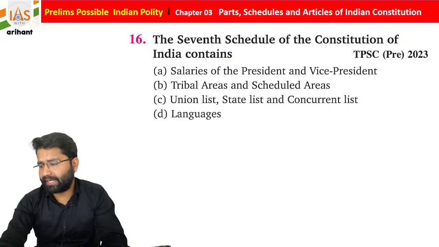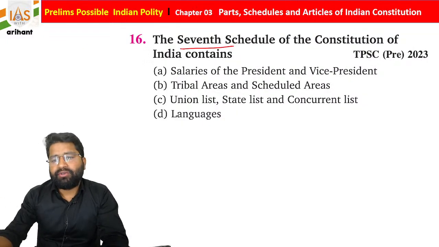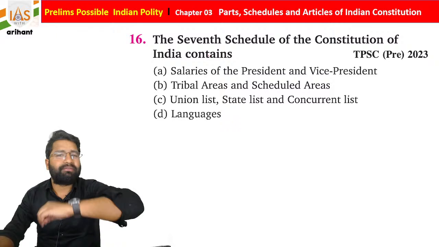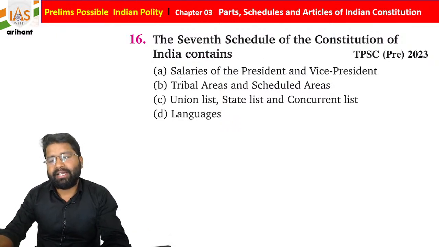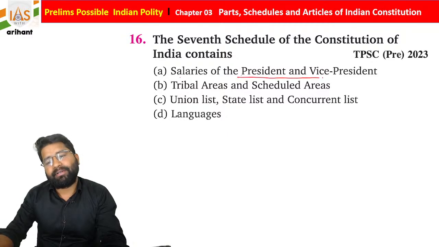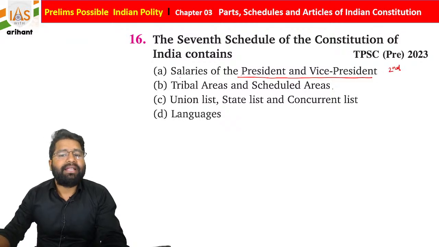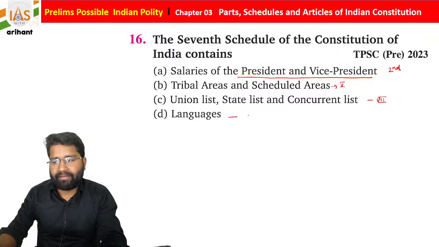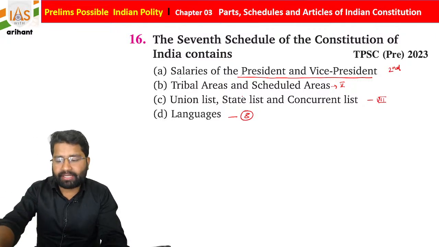Okay, great. Now, what does the 7th schedule of the Indian Constitution contain? See, questions from the schedules are very direct. The salary of the Vice President and President, as you know, is in the 2nd schedule. Tribal areas and scheduled areas, as you know, are in the 5th schedule. The union list, state list and concurrent list are about the distribution of power, and they are included under the 7th schedule of the Indian Constitution, and languages are mentioned under the 8th schedule. I hope you all are getting it. Okay, so these are the things that you need to understand.